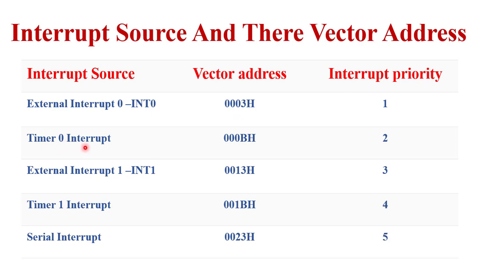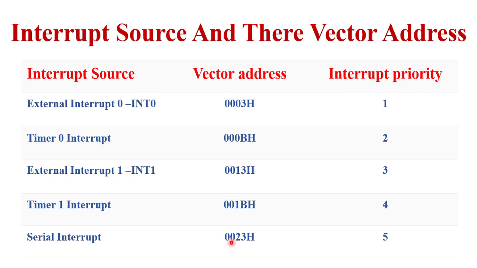Next is the timer 0 interrupt. 000BH is the vector address, and its priority is 2. Next is external interrupt 1, that is INT1. Vector address is 0013H, priority 3. Timer 1 interrupt, 001BH, priority 4. Next is the serial interrupt.